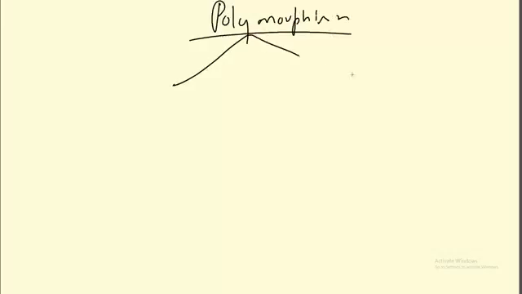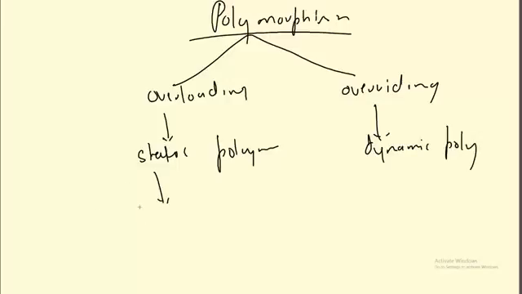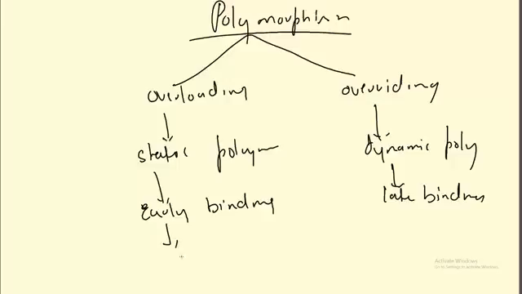Polymorphism is divided into two things. One is overloading, the other is overriding. Overloading can also be called static polymorphism. Overriding can also be called dynamic polymorphism. Overloading can also be called early binding. Overriding can also be called late binding. Overloading can be called compile time polymorphism.